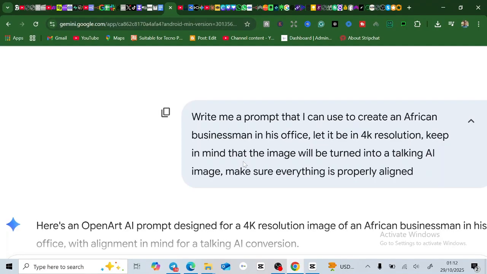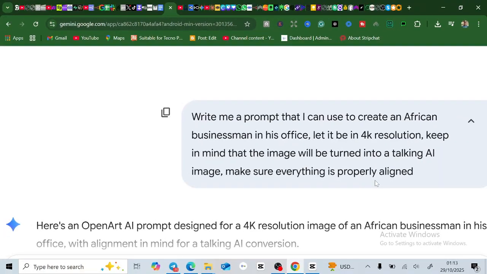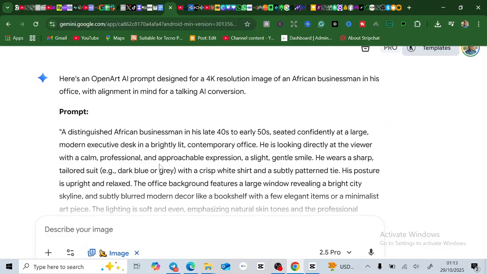And then keep in mind that the image will be turned into a talking avatar, a talking AI image. Make sure everything is properly aligned. Good. So just do that and then type enter, and it's going to give you this prompt. So this is the prompt that we're going to be needing here.